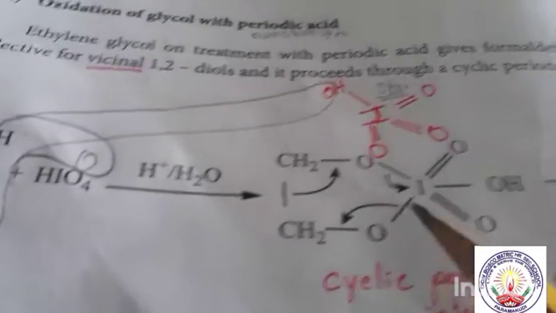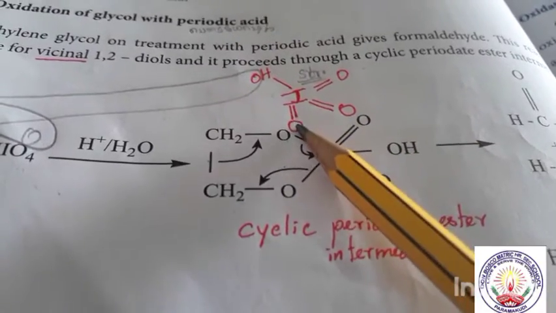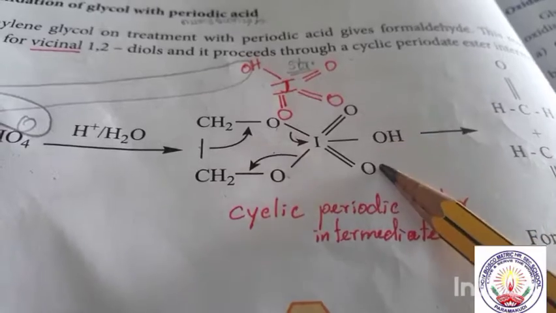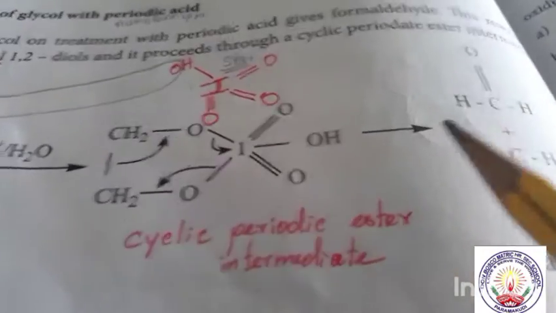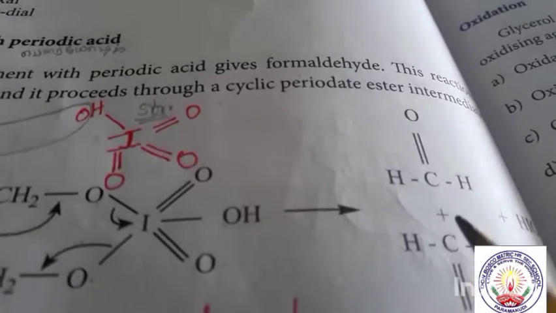So now write this part, this O comes here, and this OH is there, so we write the structure like this.